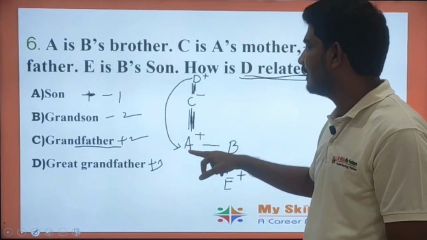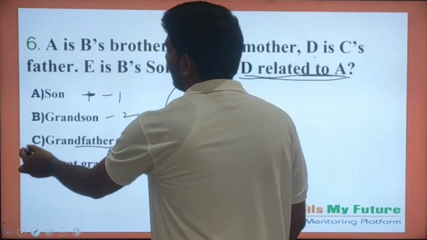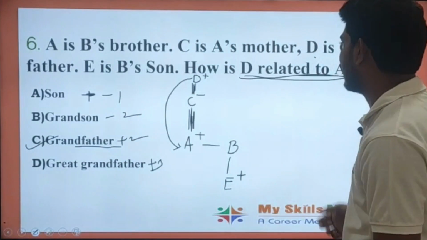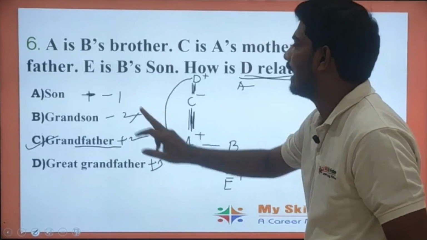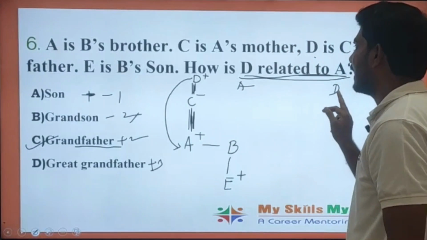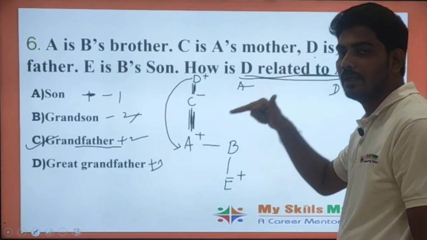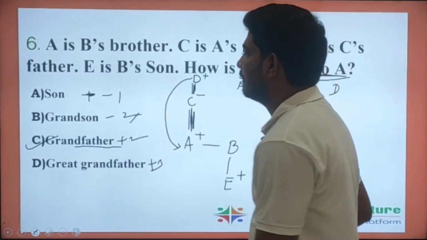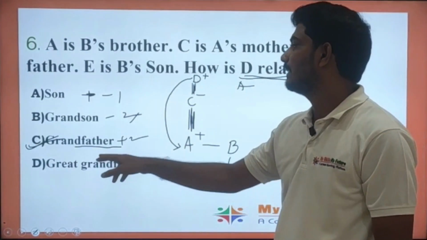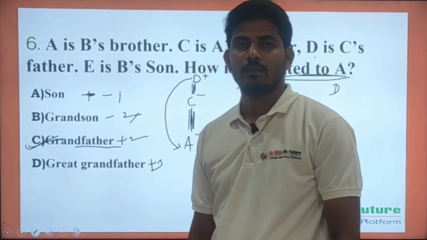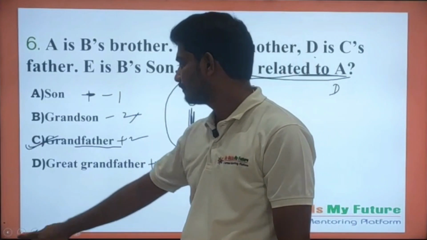So D will be grandfather to A. Suppose if we ask like this, how is A related to D means the answer will be grandson. So A will be grandson to D and D will be grandfather to A. So I hope you understand this problem. So the answer for this problem will be option C. It is grandfather. Let's move to the next question.